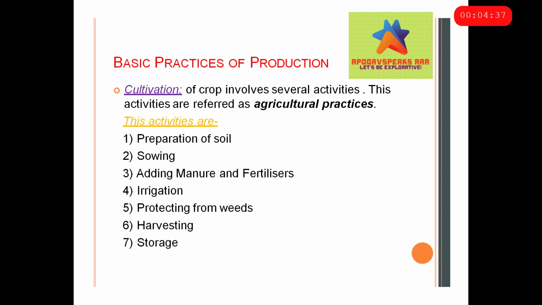Then we don't need competition from plants that we don't want. Those are called weeds, and we'll discuss them later in this chapter. So we have to protect the crop from weeds also. And then finally the work pays off and we harvest the crop. Then you store it, and then the later process of selling begins.